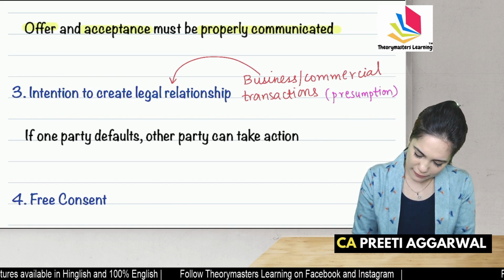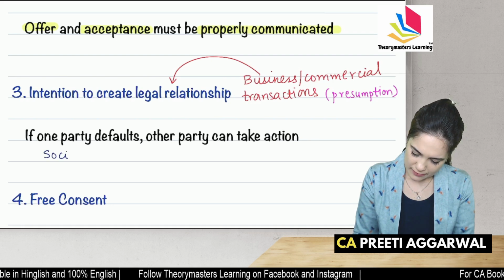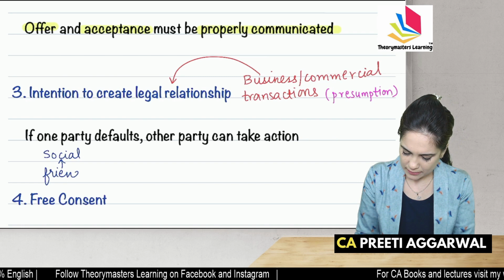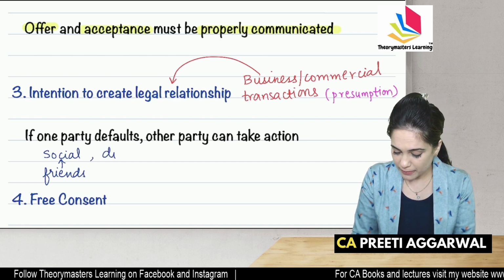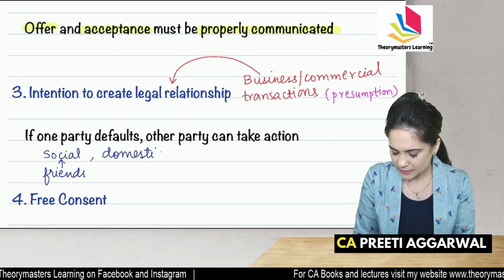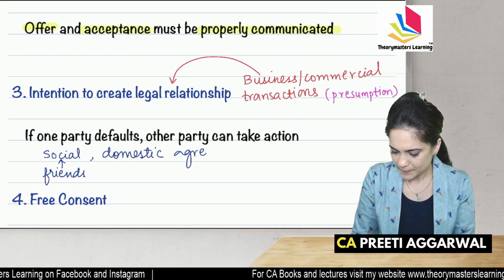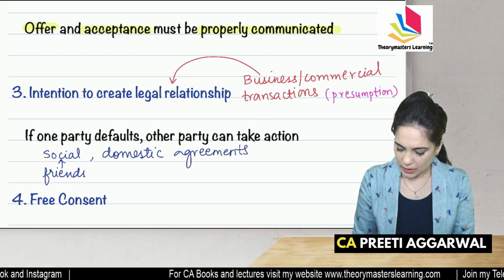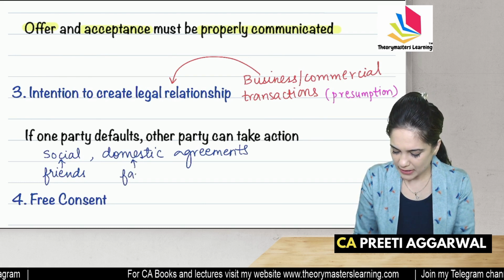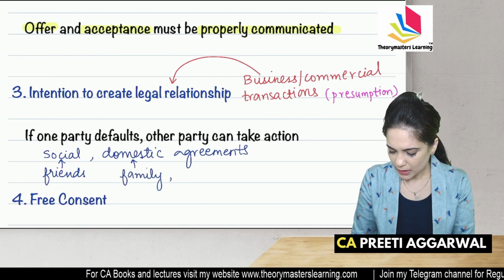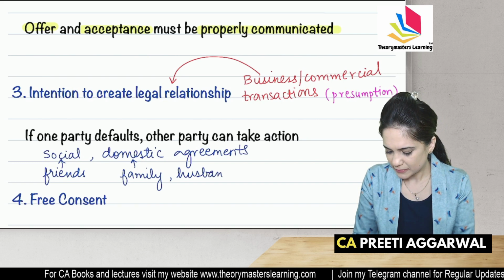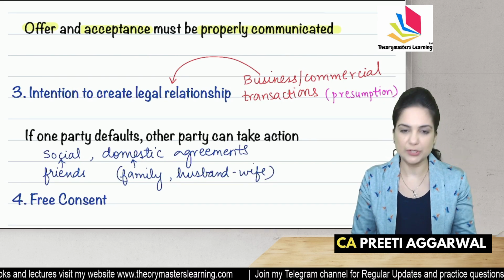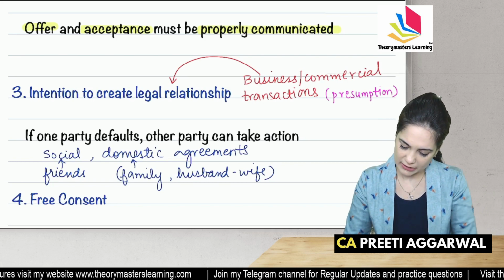In case of social agreements, meaning between friends, in case of domestic agreements, domestic meaning between family, between husband and wife, we never have intention to sue, intention to file a case.